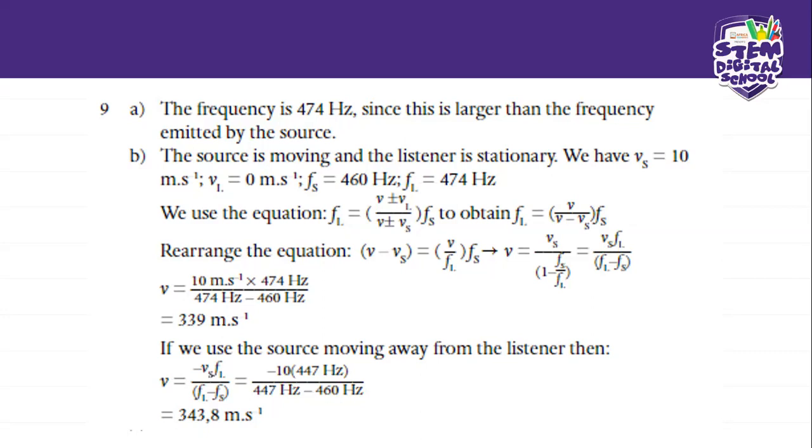But if you check here, it's 339. So if you round this off, it will give you 340 meters per second. So whenever you do calculate the speed of sound, it needs to give you something close to 340. Even if it gets asked in the exam, you need to be able to manipulate your answers to get the required answers that you need. Okay.